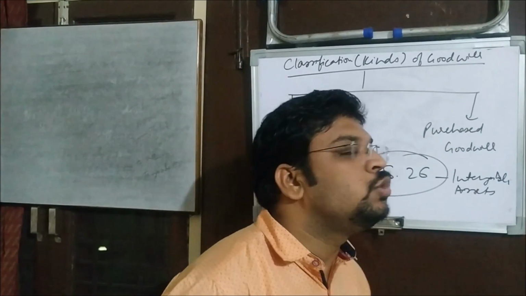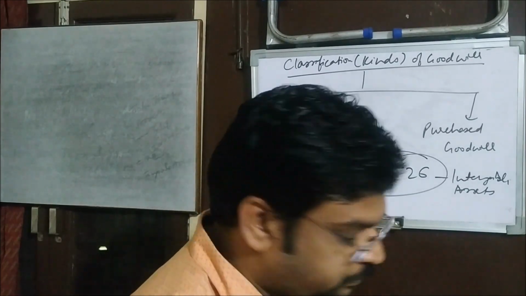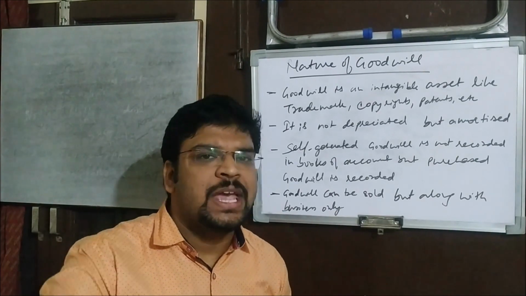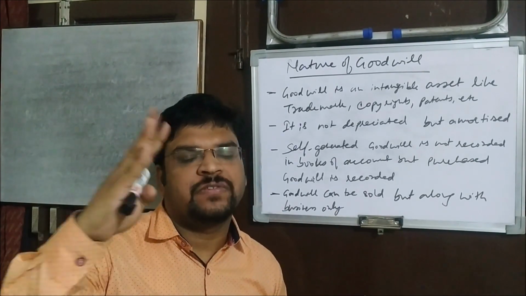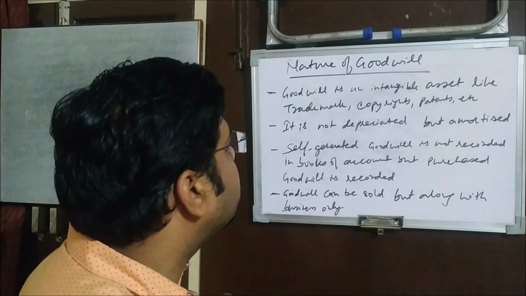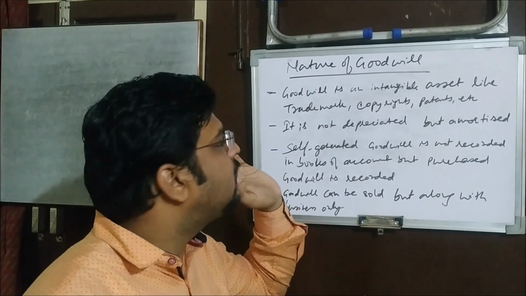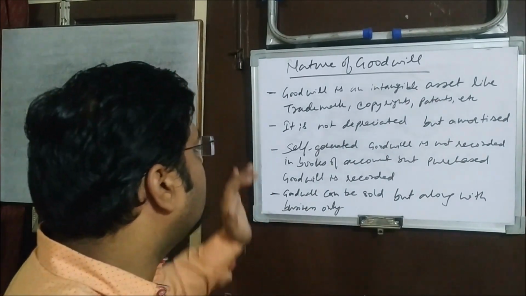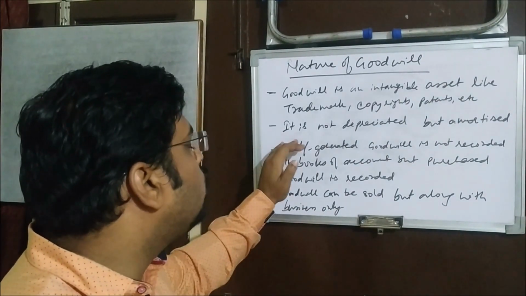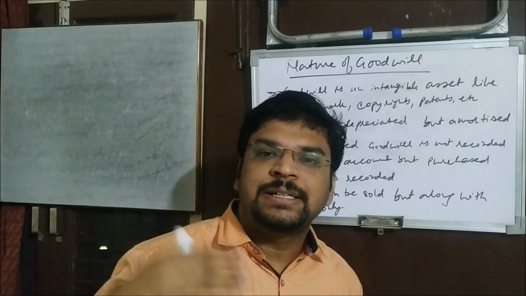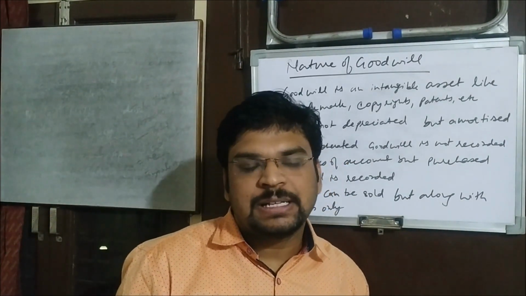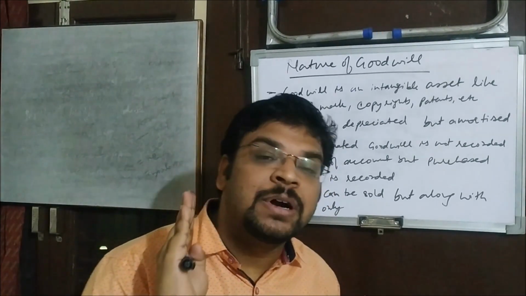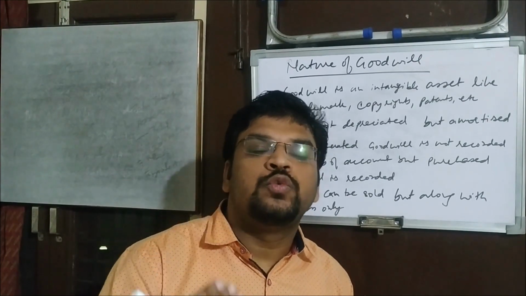Now let's move on to the nature of goodwill. These are the points of the nature of goodwill, meaning how we can understand goodwill through different aspects. One aspect is that goodwill is an intangible asset like trademarks, copyrights and patents. We already know that. Another aspect is that goodwill is not depreciated like tangible assets, because it is an intangible asset, and intangible assets are amortized over their useful life.